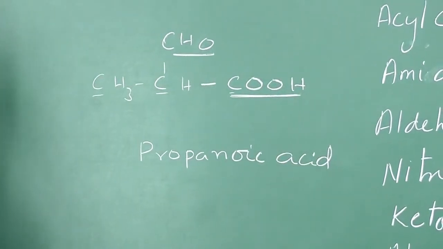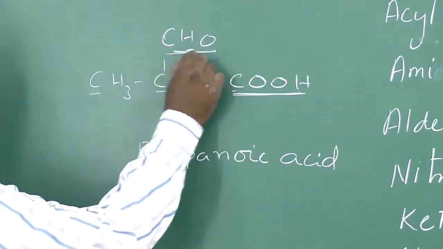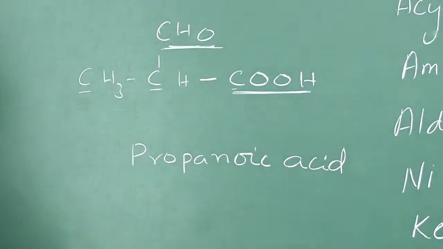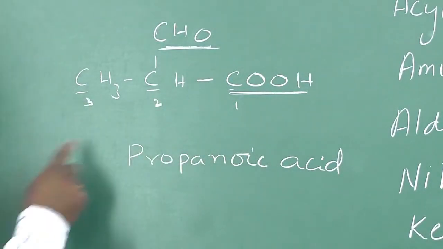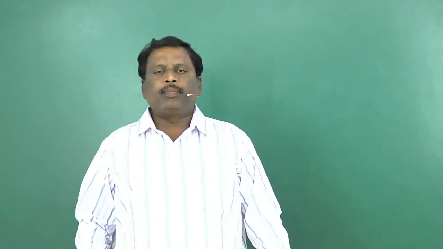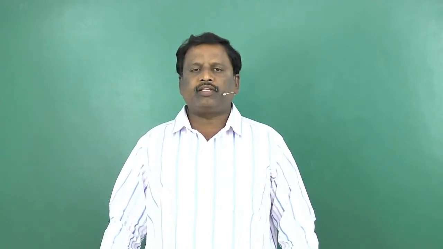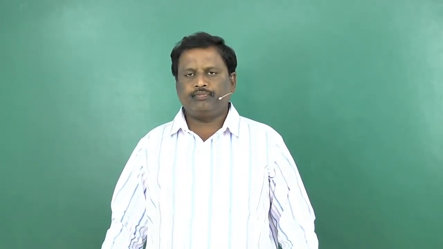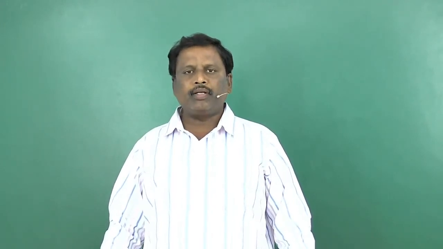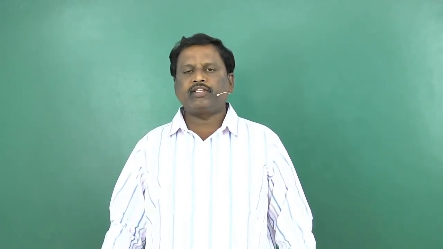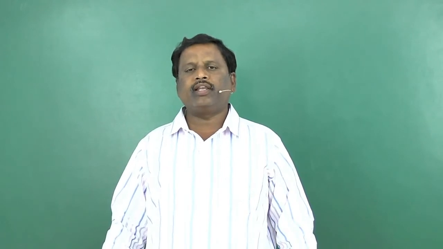Propanoic acid. Now here I have a side chain where a CHO group is present, and that CHO group is in the second carbon. So this is the name of this compound. Based on the position of the carbon atom in a compound, carbons can be classified into primary carbon, secondary carbon, tertiary carbon and quaternary carbon.